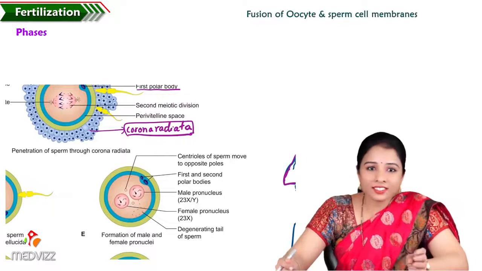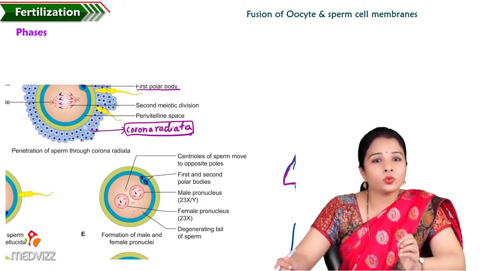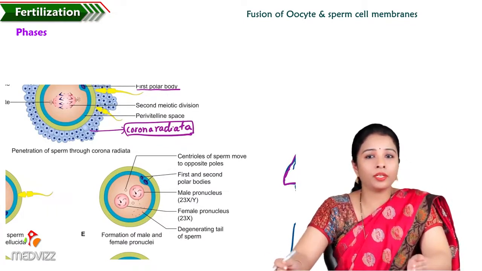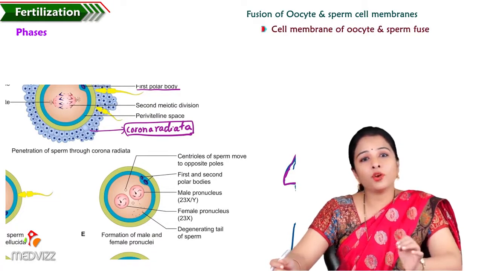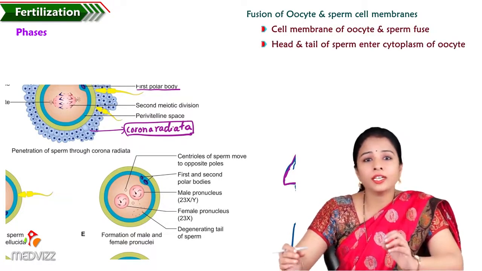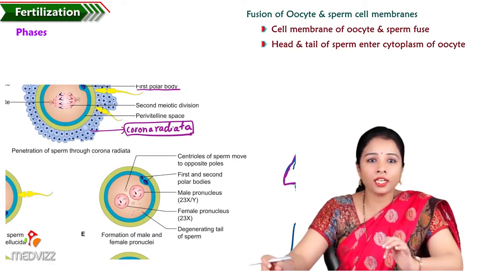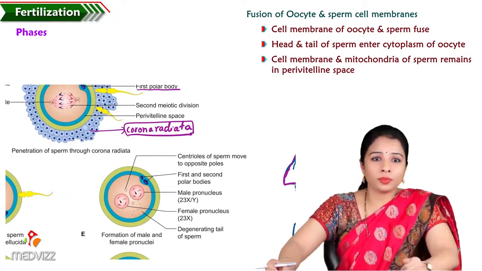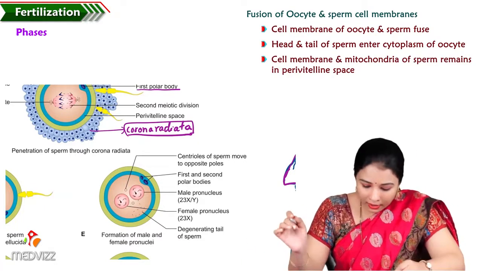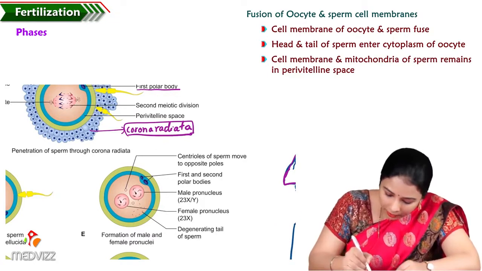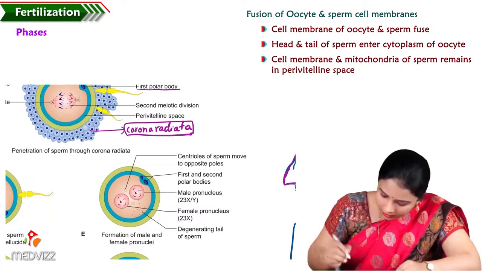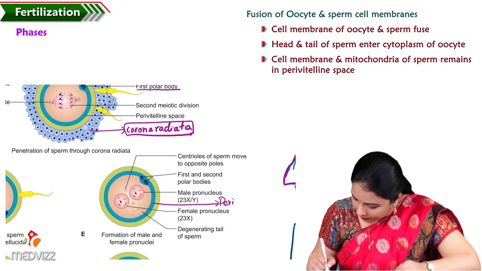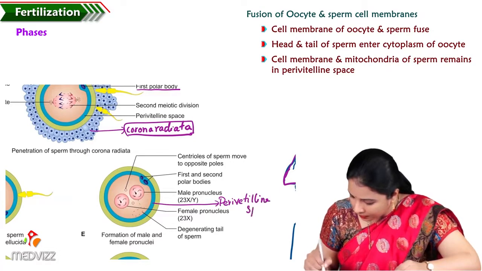Let's see about the third stage. In the third stage, the oocyte and the sperm cell membranes fuse. The cell membrane of the oocyte and sperm fuse here. The head and tail of the sperm enter the cytoplasm of the oocyte, and the cell membrane and the mitochondria of the sperm remain in the perivitelline space. The space here between the zona pellucida and the cell membrane, this blue colored area, is the perivitelline space.